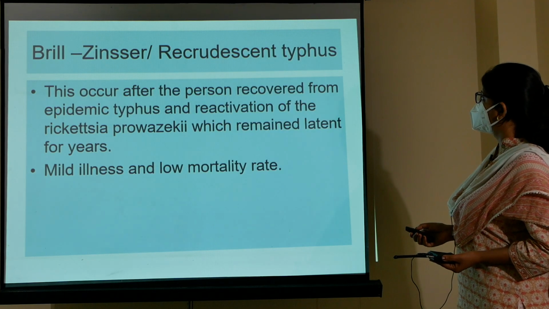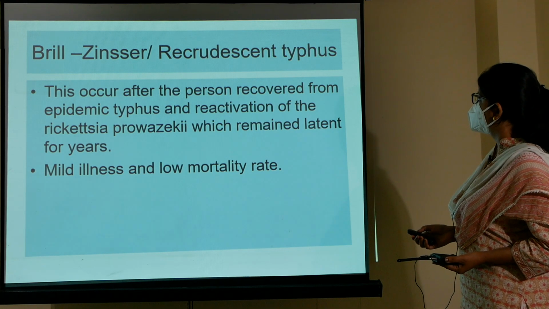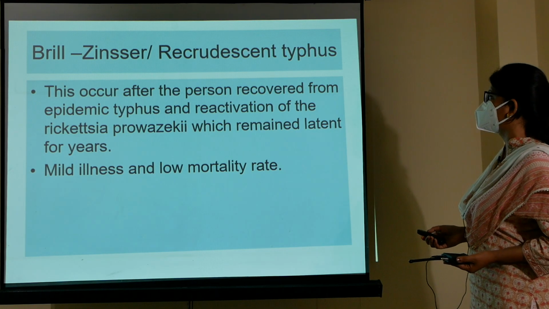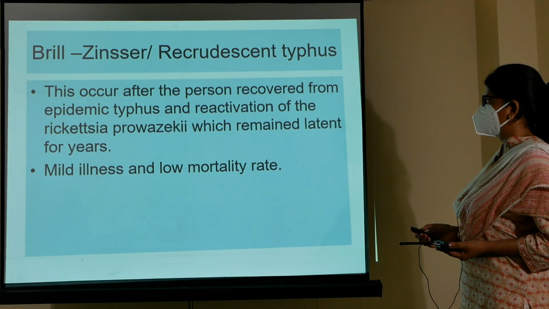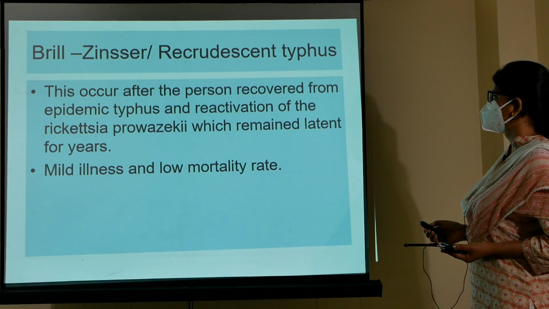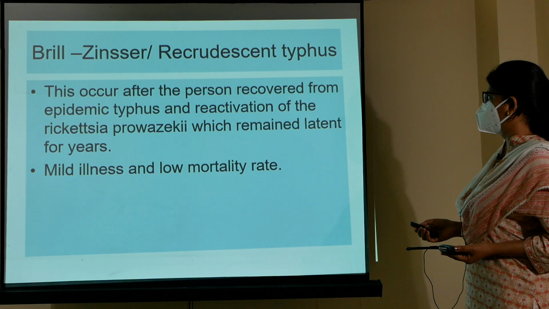Then Brill-Zinsser disease, or recrudescent typhus. It occurs after the person has recovered from epidemic typhus, and there is reactivation of Rickettsia prowazekii, which remained latent for years. There is reactivation, that is relapse. It is a mild illness and the mortality rate is low.